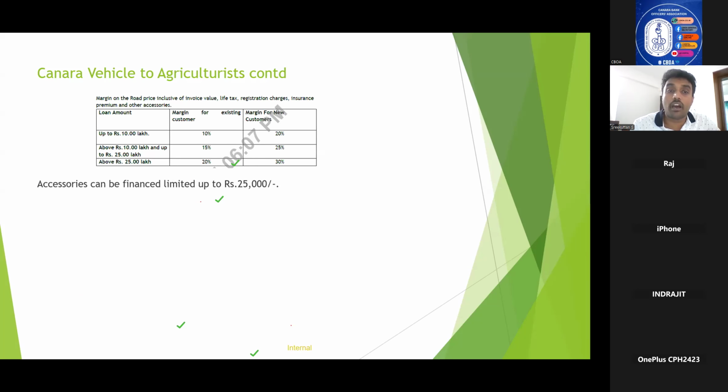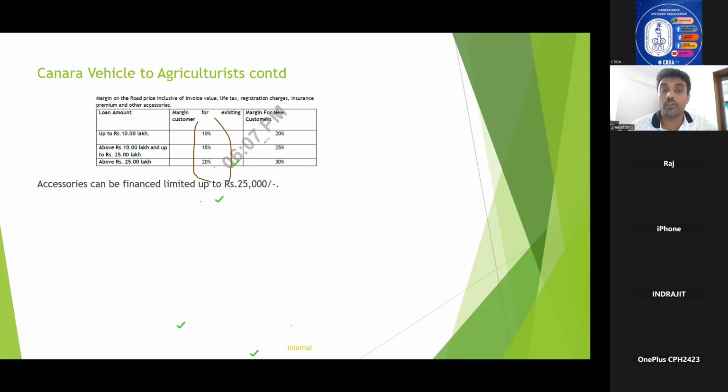And here the margin in terms of existing and new customers, there is a slight change. Up to 10 lakhs, the margin for existing customers is 10 percentage. Above 10 and up to 25 lakhs, it is 15 percentage. Above 25 lakhs is 20 percentage. This particular part is same as that of our normal scheme, but this is changing.